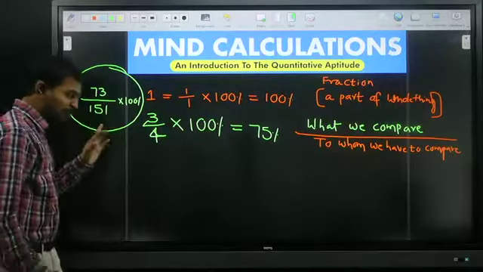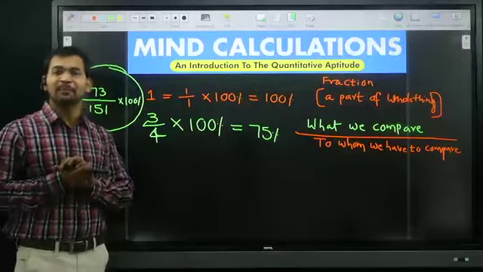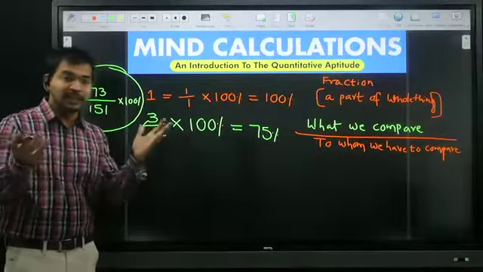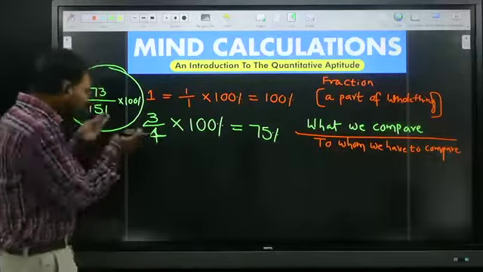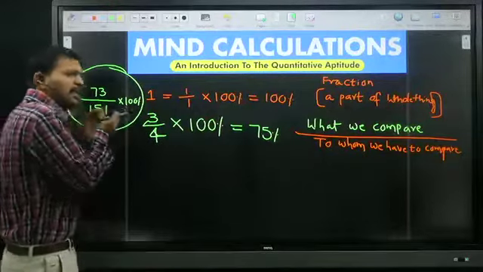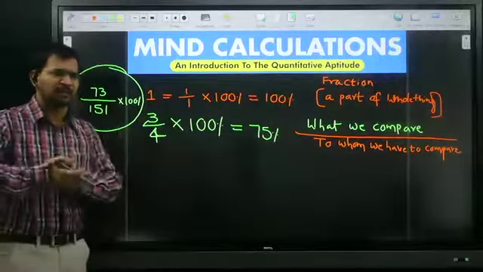Does it go in the 2 table? No. Does it go in the 3 table? No. After some time, no table, because 73 is a prime number. Students are feeling it is very tough. In order to get this step we already spent some time, but to solve this one it will take more time now.